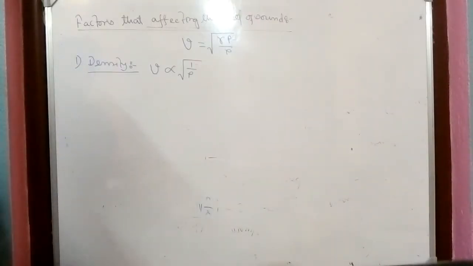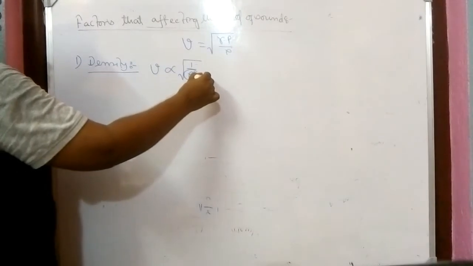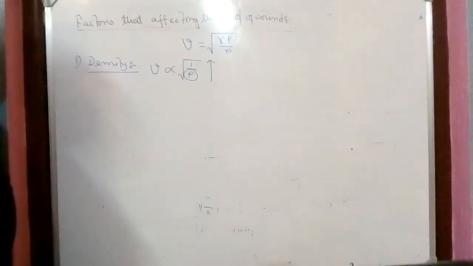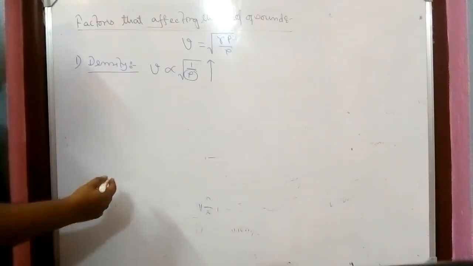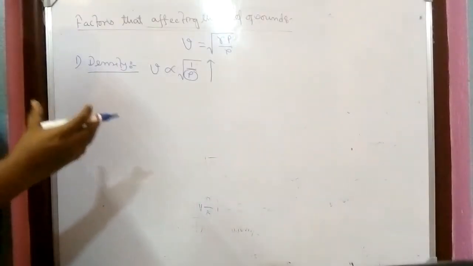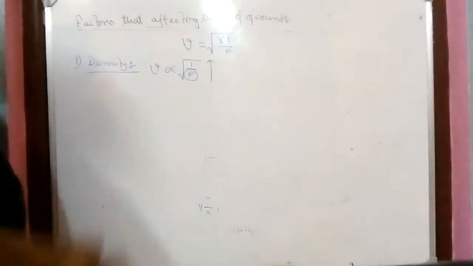If I take gamma P out as a constant, that means if the density of a medium is increased, then definitely the speed of sound will be decreased, because it is in the denominator.